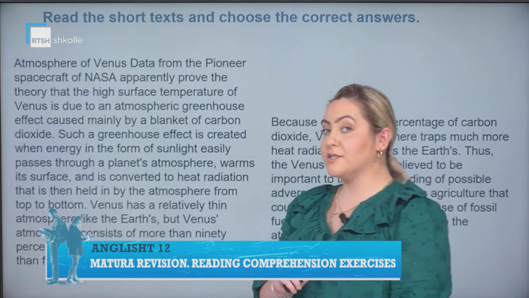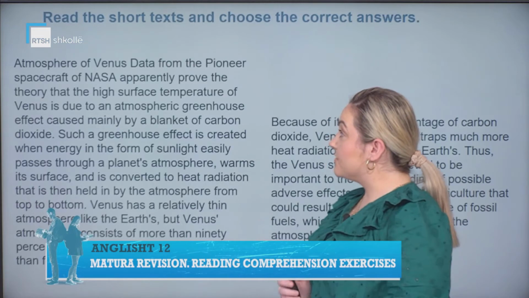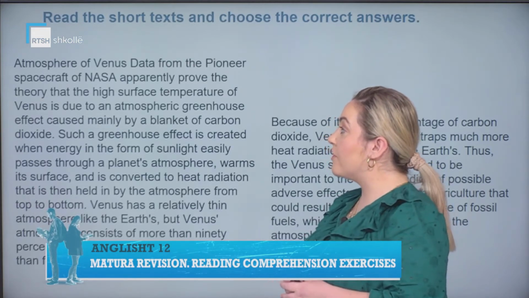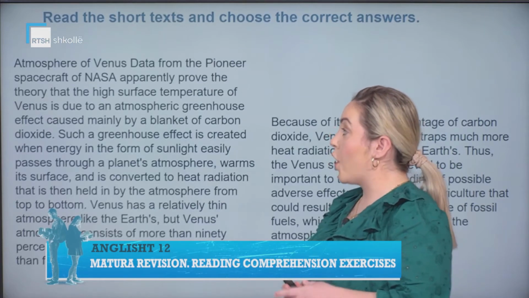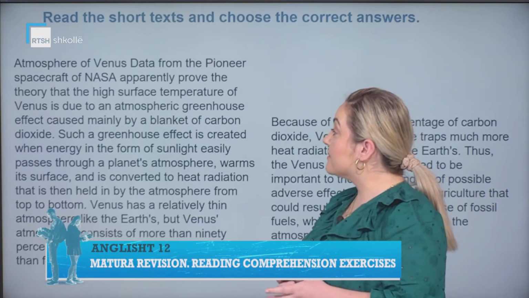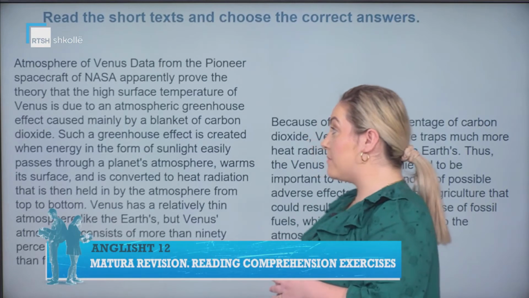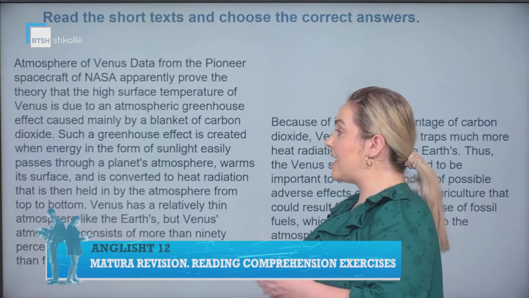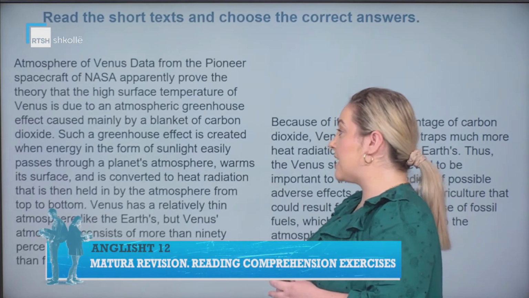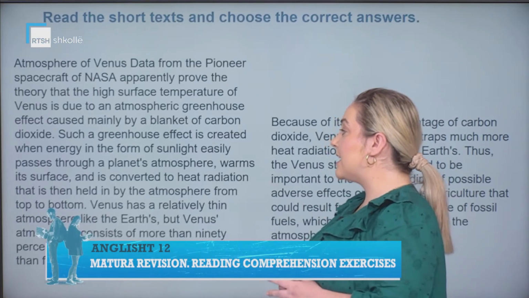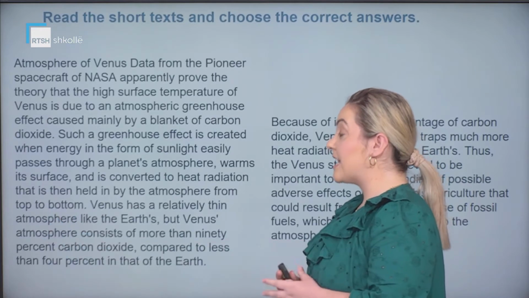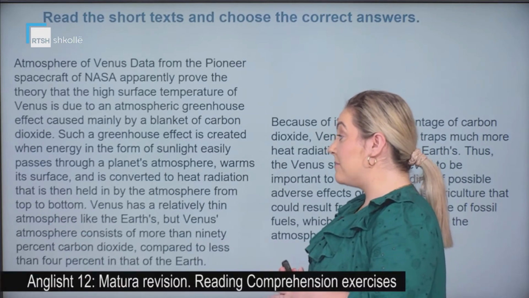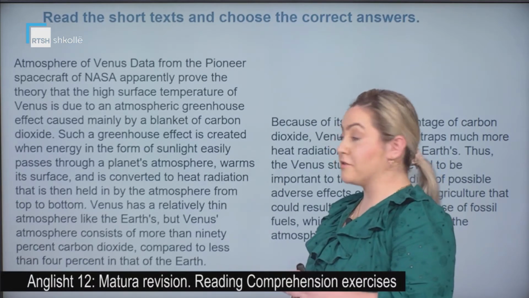Let's begin reading together. Atmosphere of Venus. Data from the Pioneer spacecraft of NASA apparently prove the theory that the high surface temperature of Venus is due to an atmospheric greenhouse effect caused mainly by a blanket of carbon dioxide. Such a greenhouse effect is created when energy in the form of sunlight easily passes through a planet's atmosphere, warms its surface, and is converted to heat radiation that is then held in by the atmosphere from top to bottom.